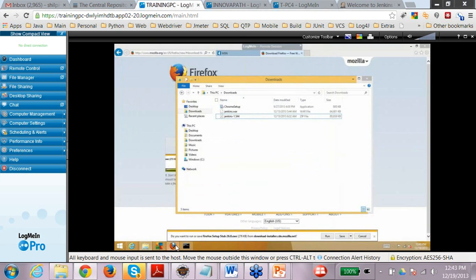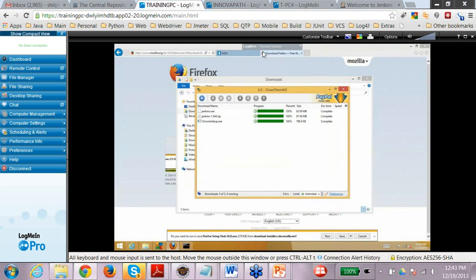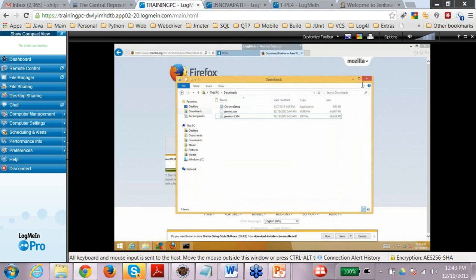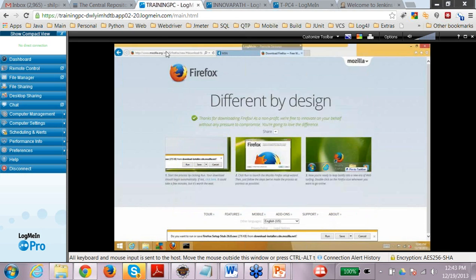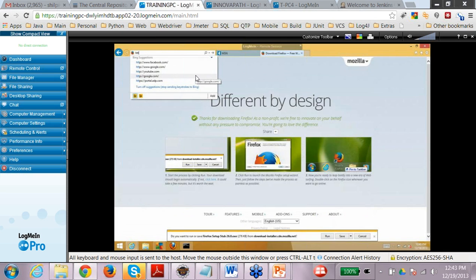Okay, let me open the dashboard again. Localhost 8080.